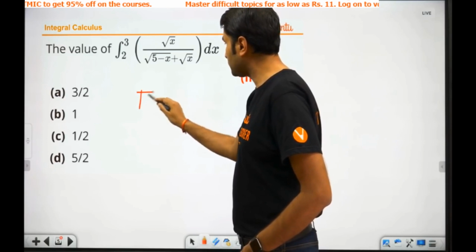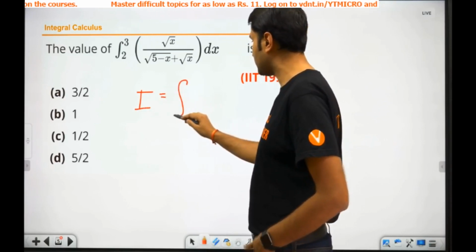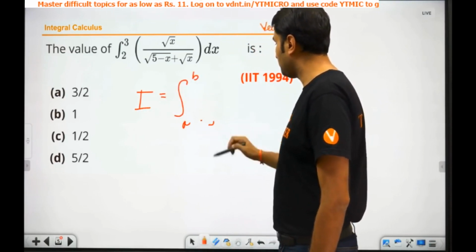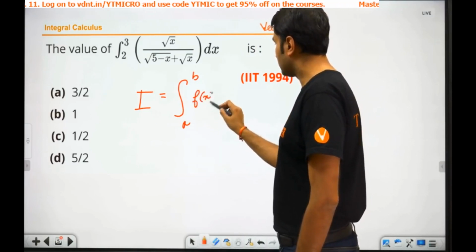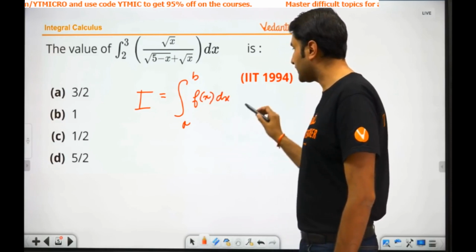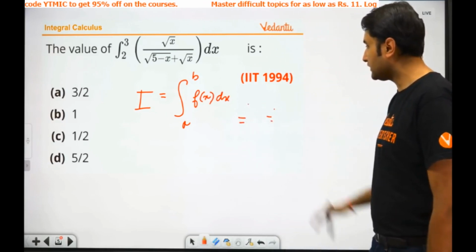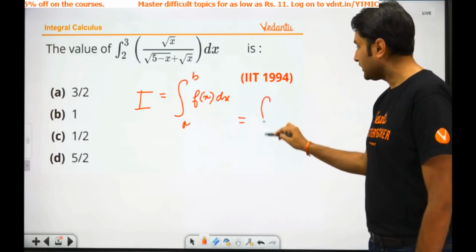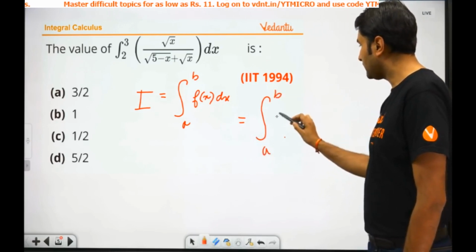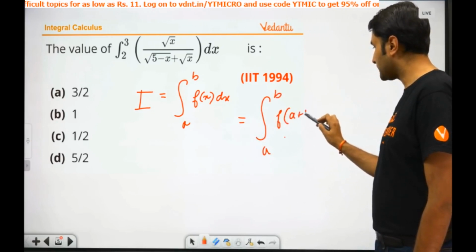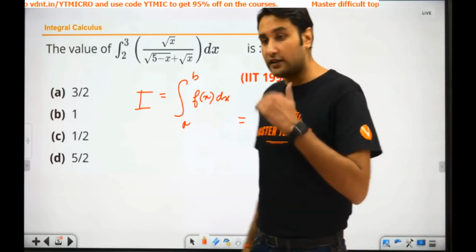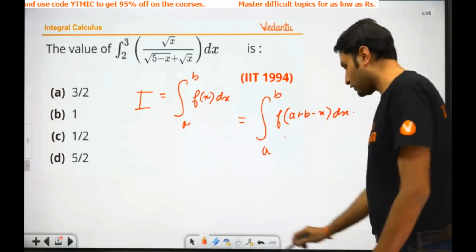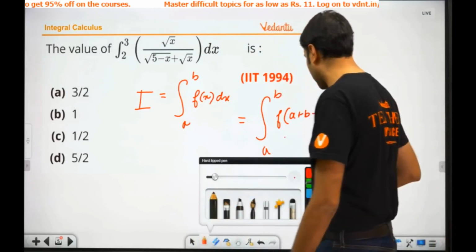King's property used to tell us that if my integration is integral a to b f(x) dx, then this integral can also be written as integral a to b f of (a plus b minus x) dx. All of you remember this? And its application gives me what? Look at the format very carefully.